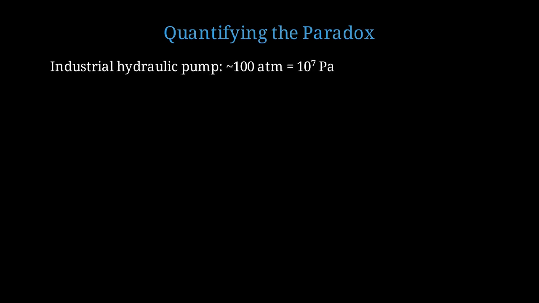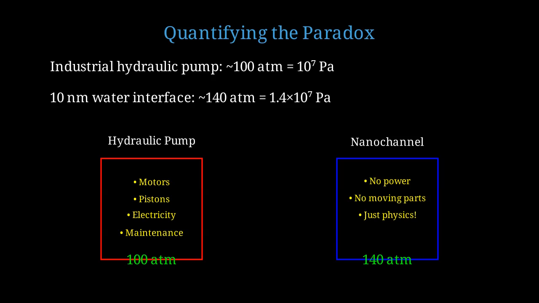growth. Let me quantify exactly why we call this a paradox by comparing energy densities. A typical industrial hydraulic pump operates at about 100 atmospheres, which is 10 to the 7th pascals. This requires electric motors, pistons, seals, and significant power input. A 10 nanometer water interface generates about 140 atmospheres, which is 1.4 times 10 to the 7th pascals. This requires absolutely nothing except small size. Here's the comparison. On the left, an industrial pump with all its complexity. On the right, a simple nanochannel generating even higher pressure with no moving parts, no power input, nothing. That's the paradox in a nutshell.